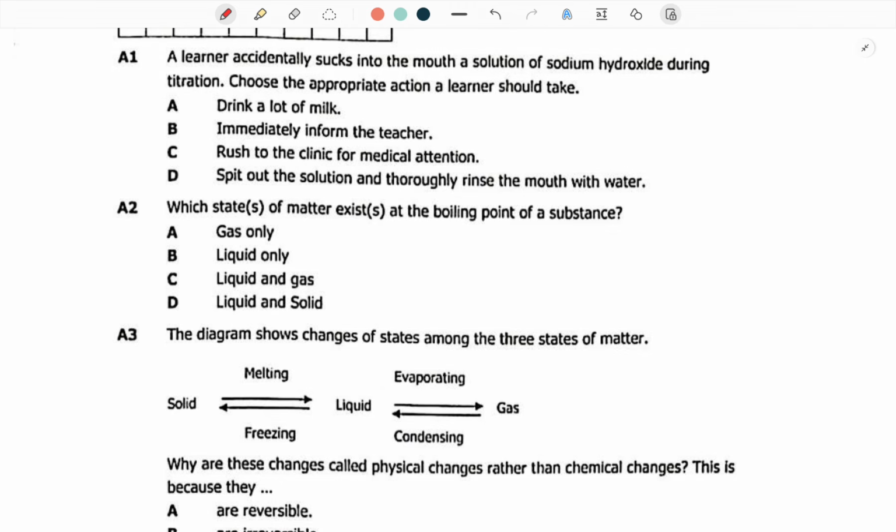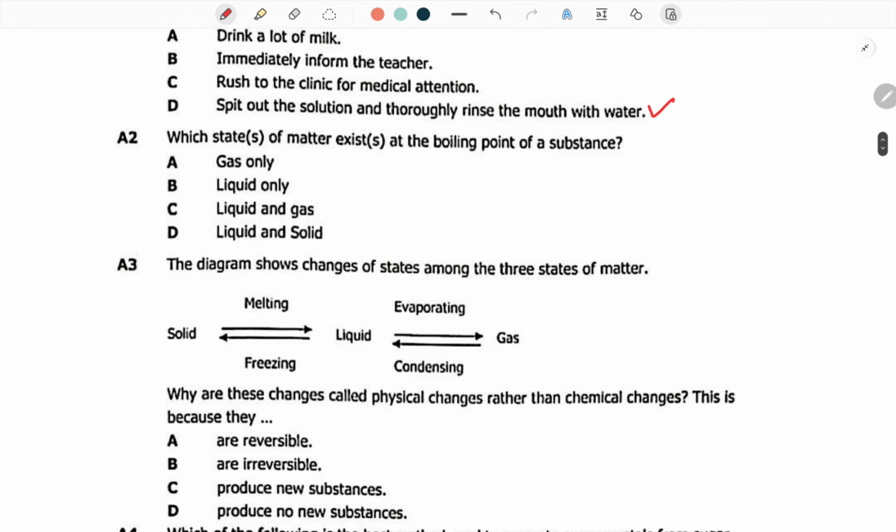That implies that even if it gets into your mouth or into your stomach, it will have no effect on you. And that is the reason as to why your answer is going to be D. Spit out the solution and thoroughly rinse the mouth with the water. Water is basic. Sodium hydroxide is also basic, no effect. So your best answer is going to be D.